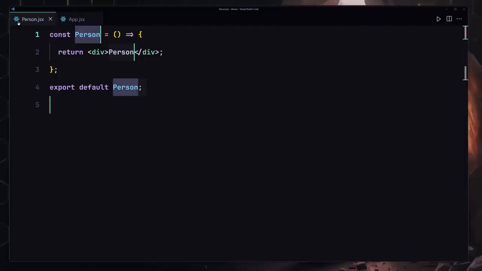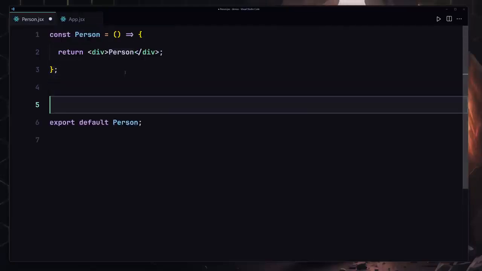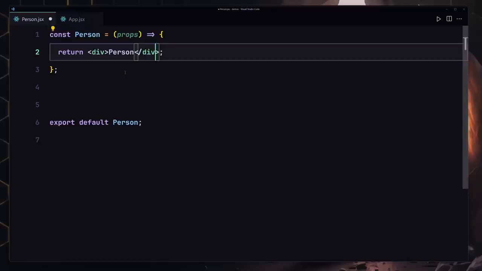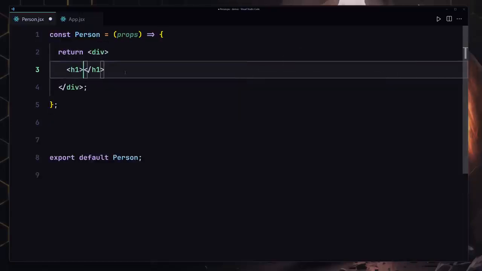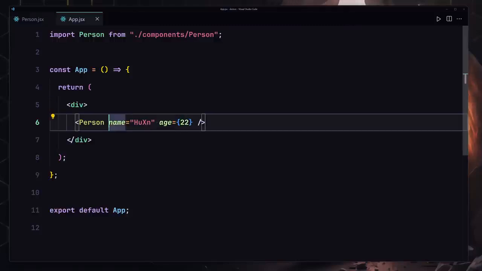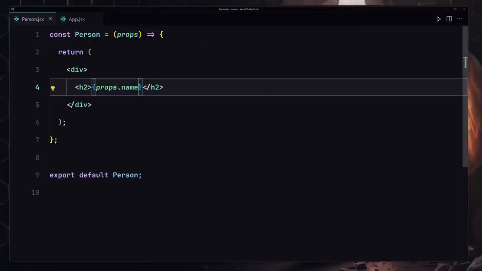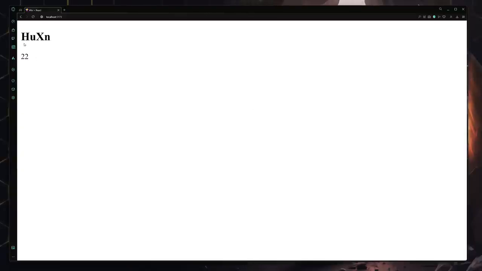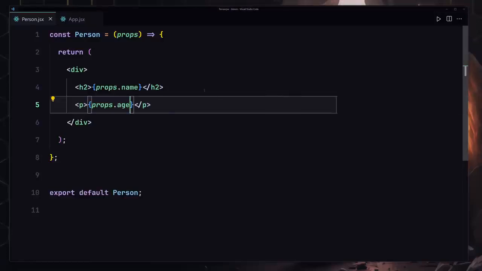So now that we successfully provided these props right here, the next thing that we have to do is go to this person component and use those props. To use that, we're going to be using props, and here first of all we have to use our h2, not h1 but h2, and we're going to be using props.name because we are now only interested in this name right here. So that's how we are going to be rendering that name. Next, we also have to create a paragraph which will render props.age. So now if I save my file, here you can see we are now getting the name and also the age right here. So that was the first portion of this challenge.